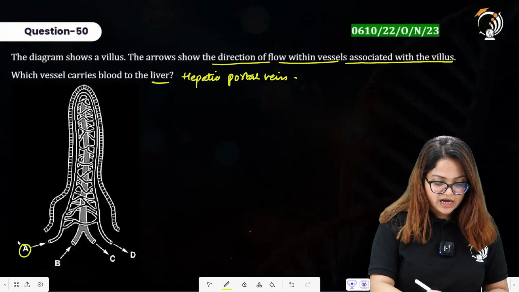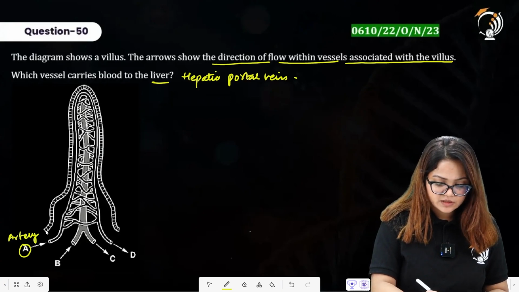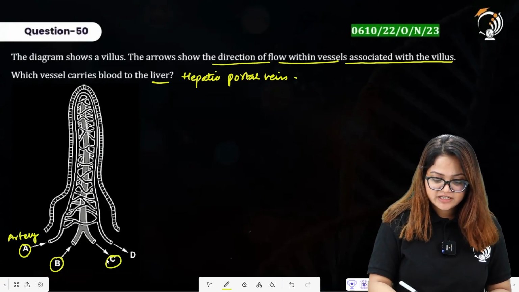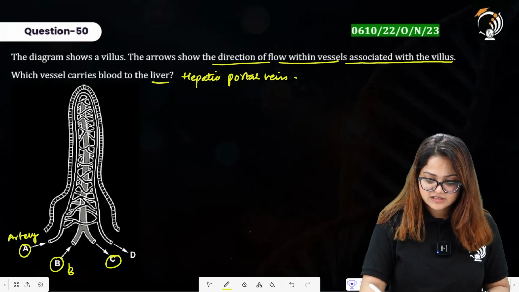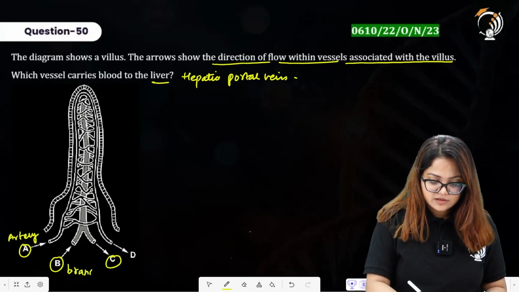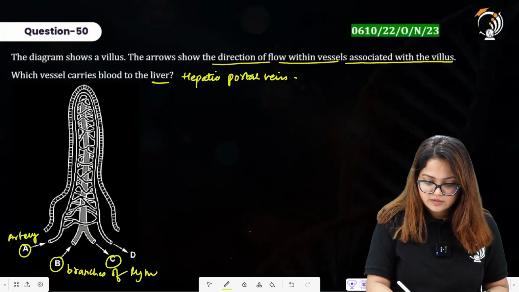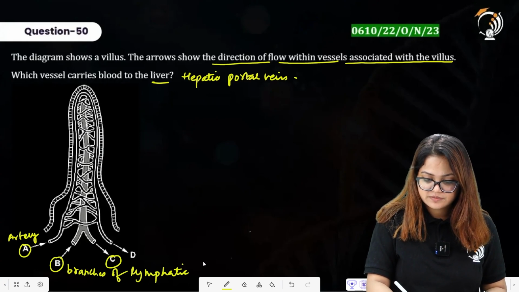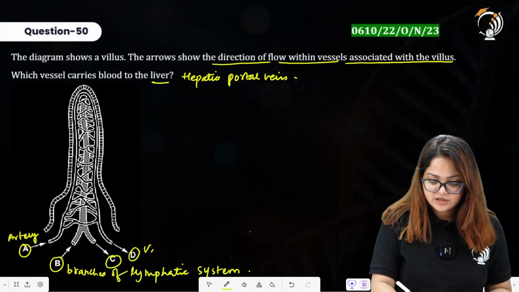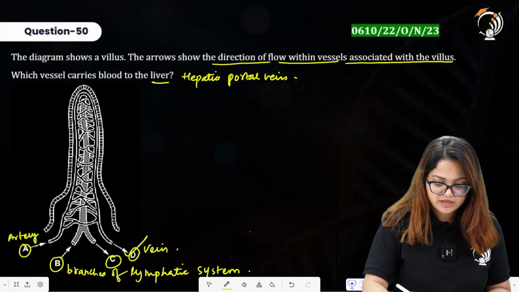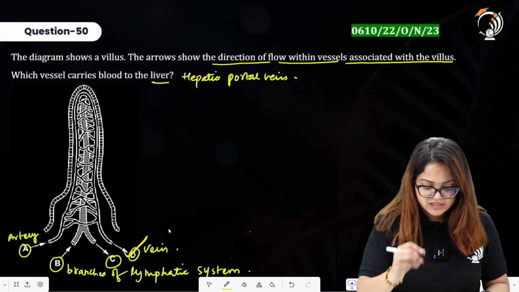A is representing artery. B and C are representing branches of the lymphatic system. D is representing vein. So vein is going to be our right answer because it is taking blood toward the liver.